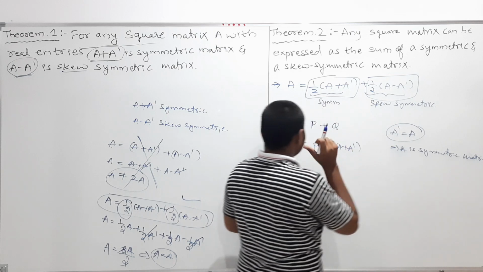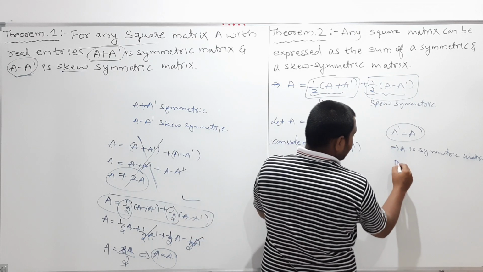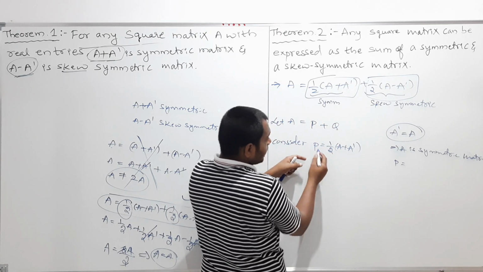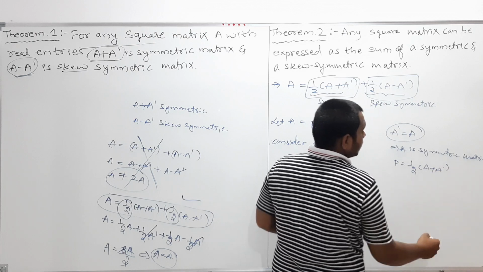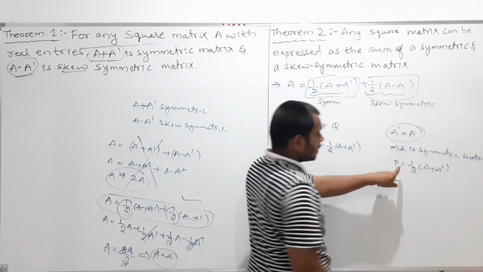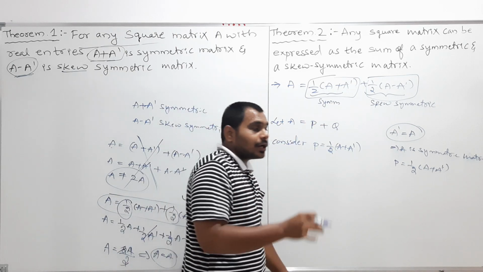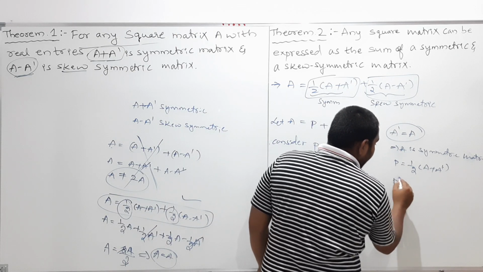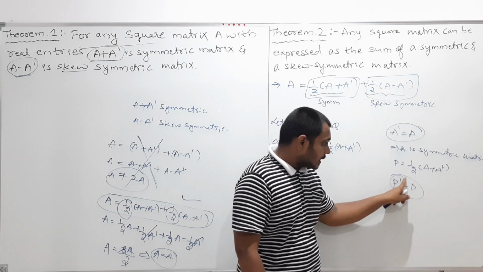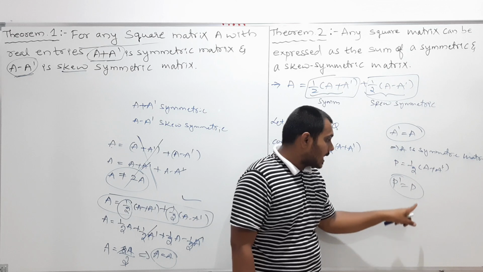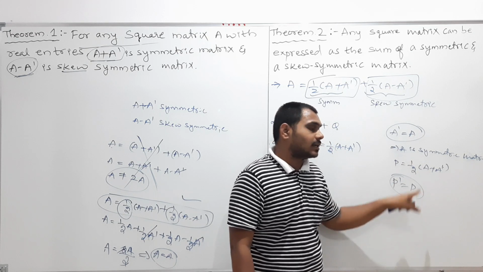So now my job is to show that P is symmetric. P is equal to half into (A plus A dash). If I want to show that P is symmetric, I should show that P transpose is equal to P. If I show P transpose equals P, then I can say P is a symmetric matrix, by the definition.